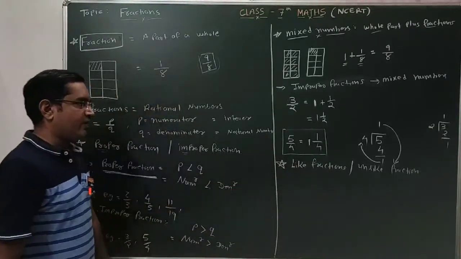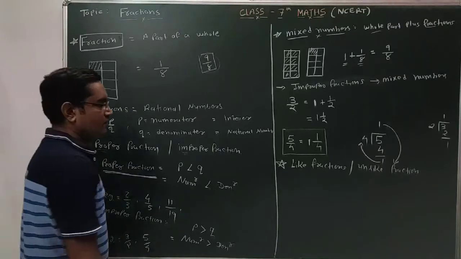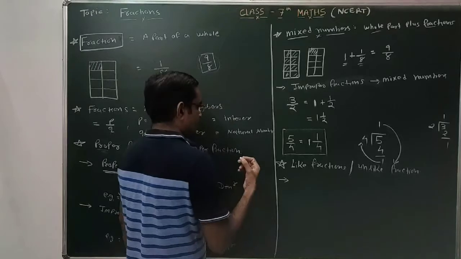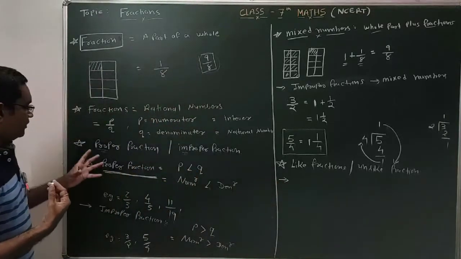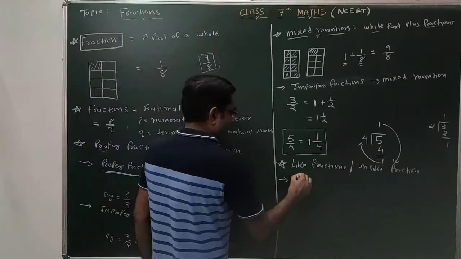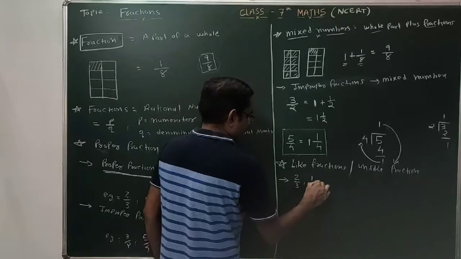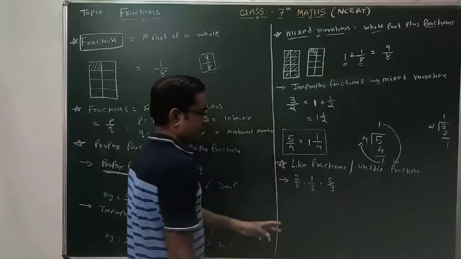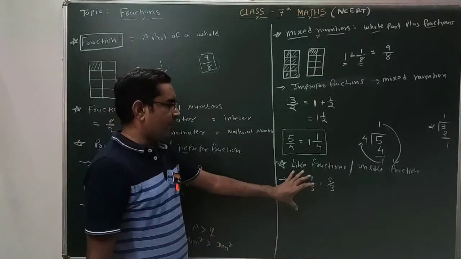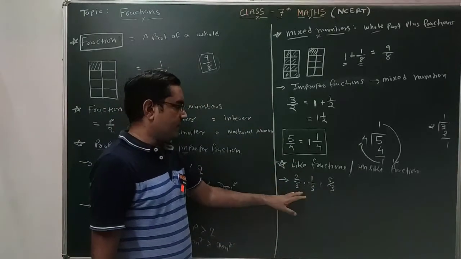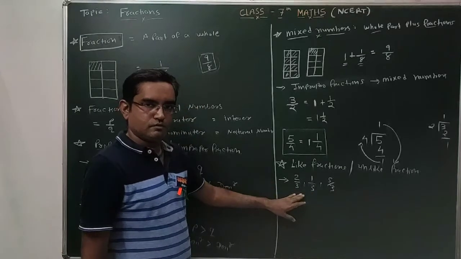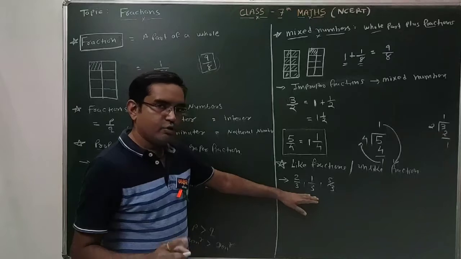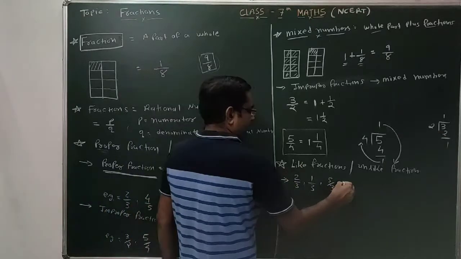So like fractions and unlike fractions. What is a like fraction? For example, I have to consider some proper fractions, suppose 2 by 3, 1 by 3, or some improper fraction 5 by 3. These are the three fractions. By analyzing these fractions, I can say that the denominators of all these fractions are equal. If denominators are equal, the fractions are called like fractions.